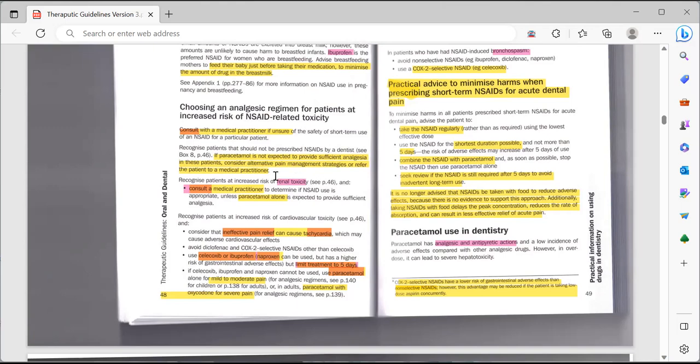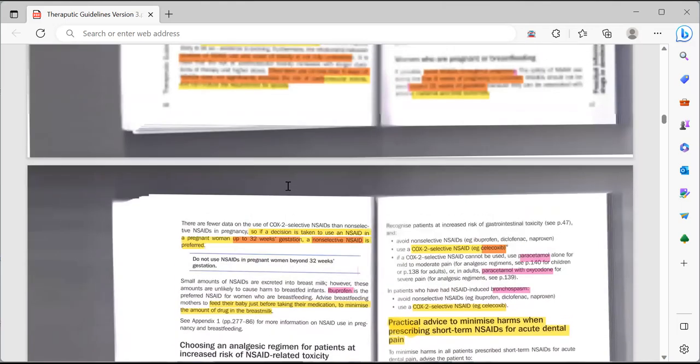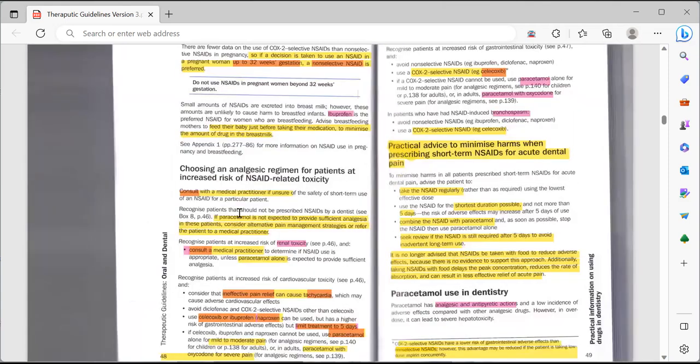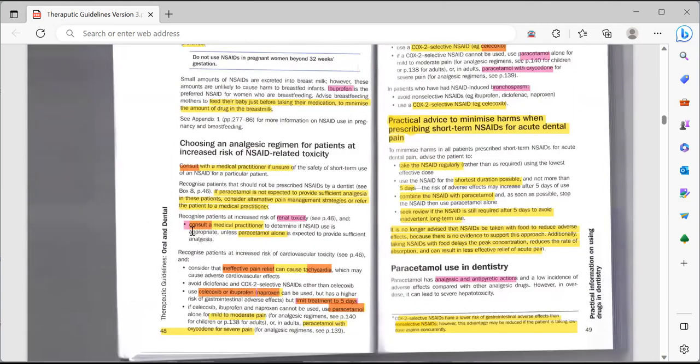And if the patient has a risk of renal toxicity, which are these patients who have these four factors, in those patients what you need to do is only consult a medical practitioner and should always prescribe only paracetamol, or just talk to their GP. Do not prescribe them NSAID at all.